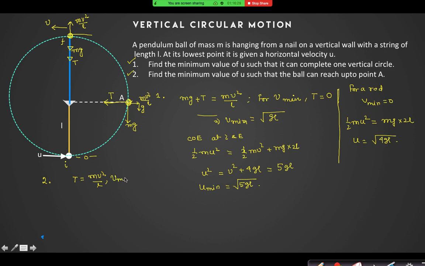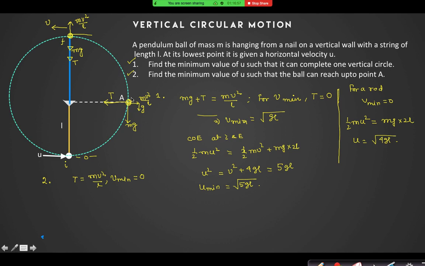So what is the v minimum in this case? 0. Can you understand? Whenever you put a limit for v, first draw the free body diagram and find the equation for tension. Tension can never be negative. Minimum value of tension should be 0. So if tension is 0, v can be 0 at this instant, no problem.